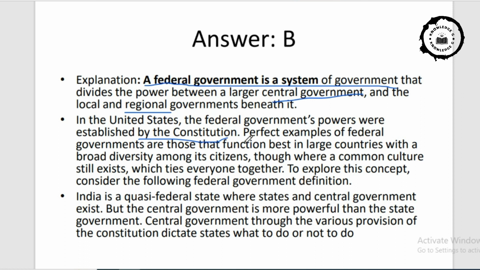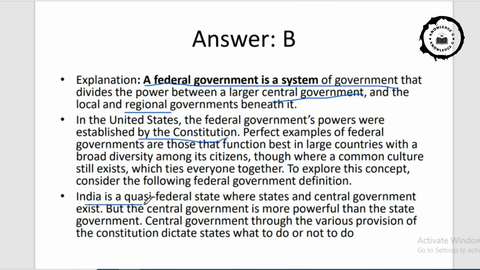Perfect examples of federal governments are those that function in large countries with a broad diversity among its citizens, though where a common culture still exists, which ties everyone together. To explore the concept, consider the following federal government definition.